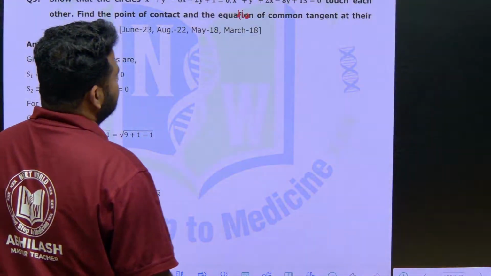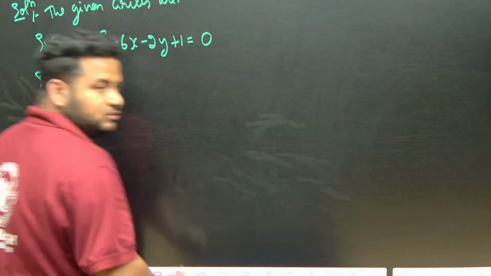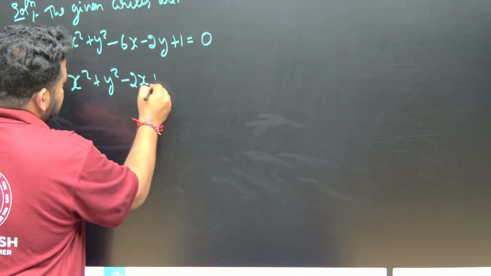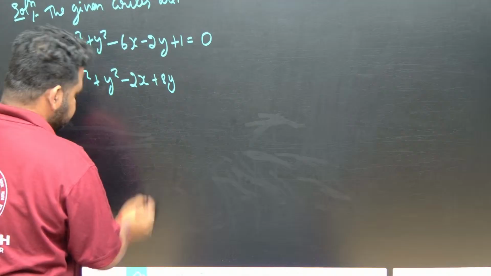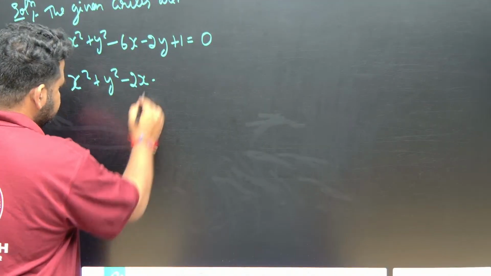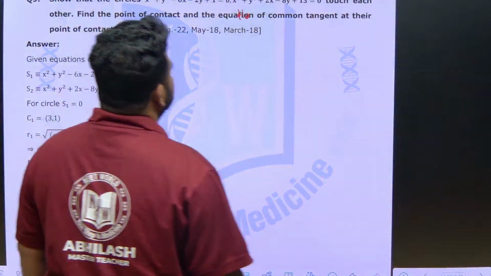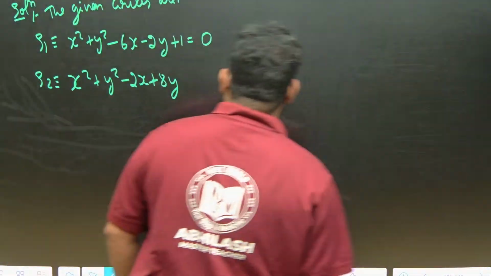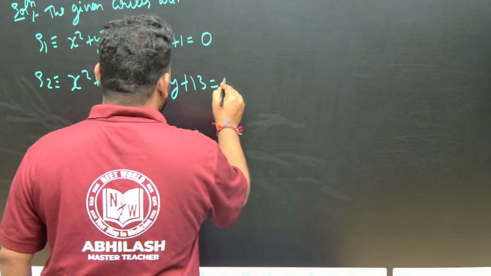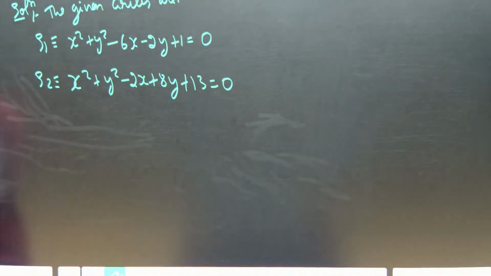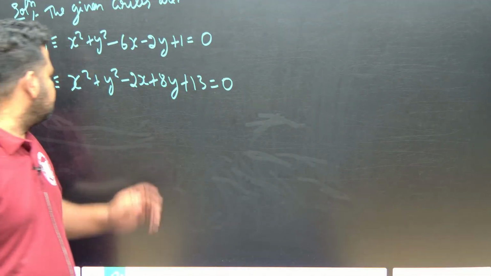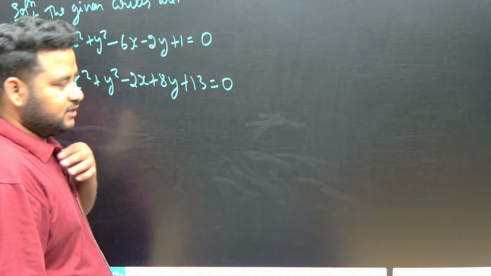The second circle is x square plus y square minus 2x plus 8y plus 13 is equal to 0. This is the equation of the second circle.